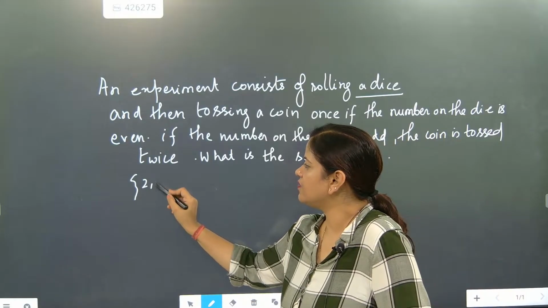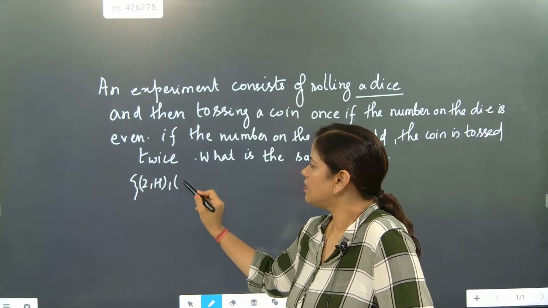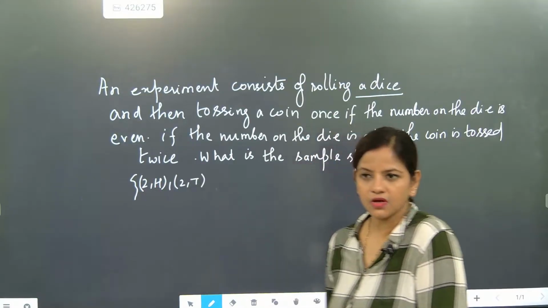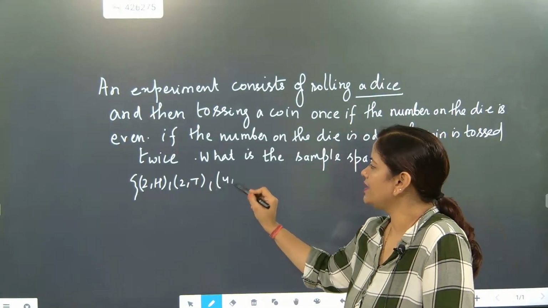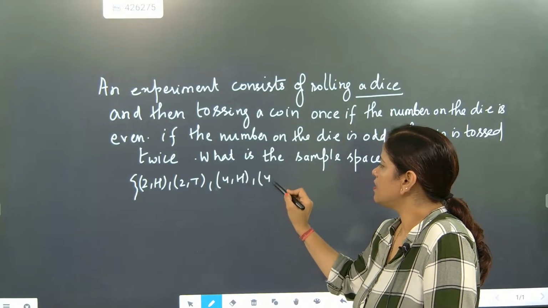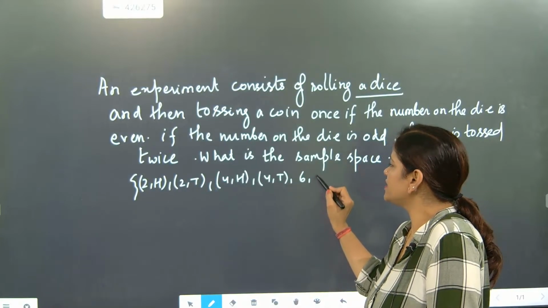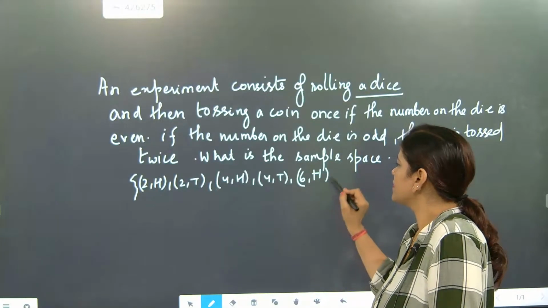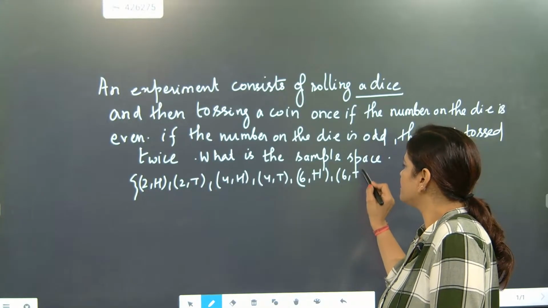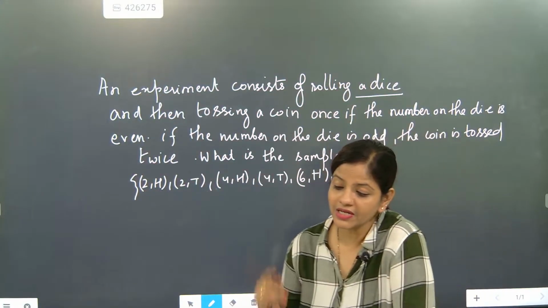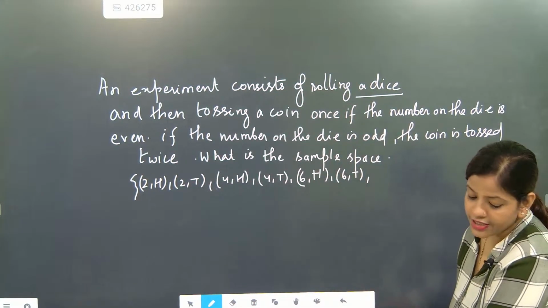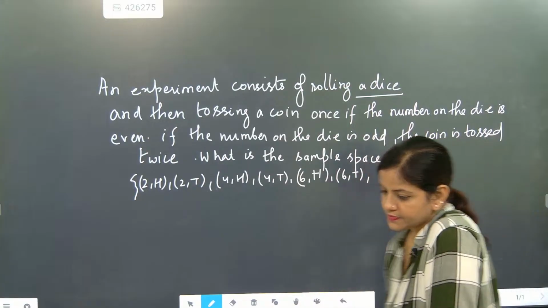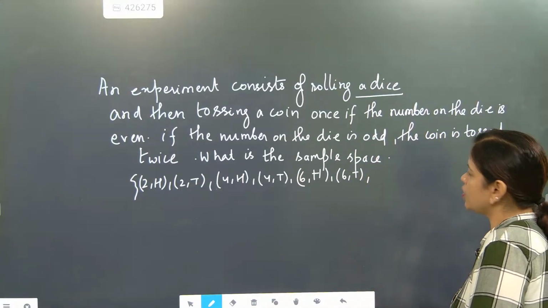With 2, either one head will come or one tail will come. With 4, either one head will come, one tail will come. With 6, either one head will come, one tail will come. Got it? But if it is going to be an odd number, then 2 times you have to toss.